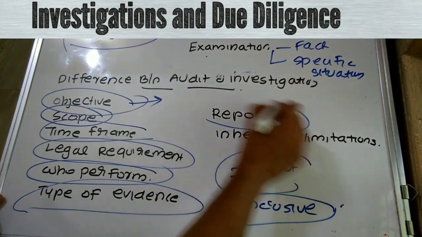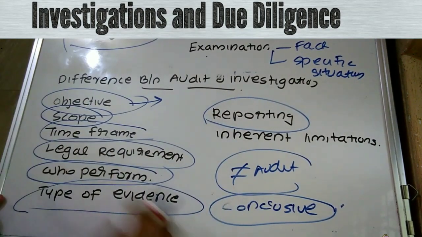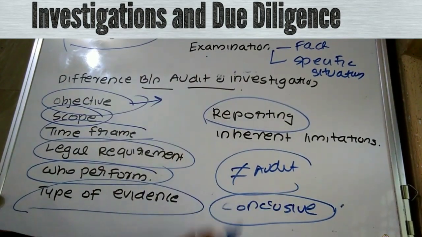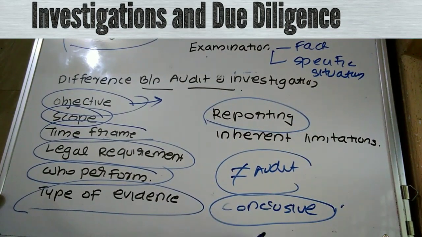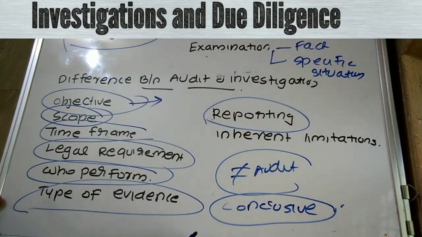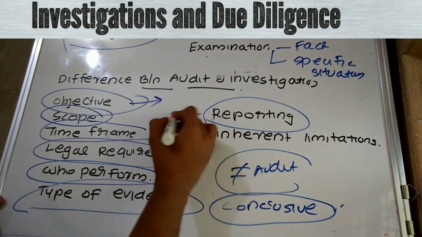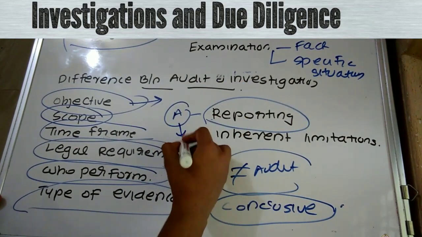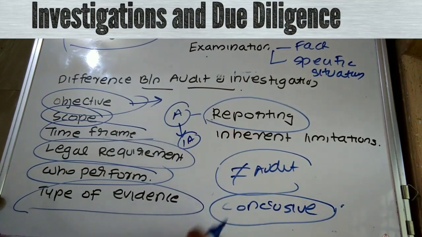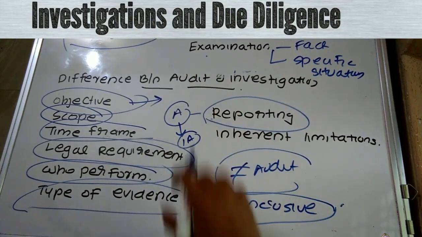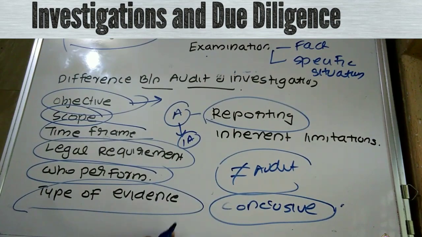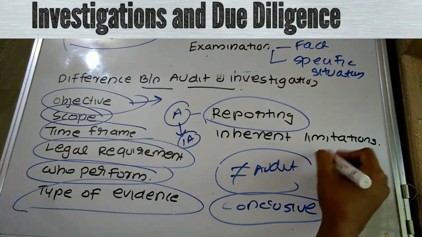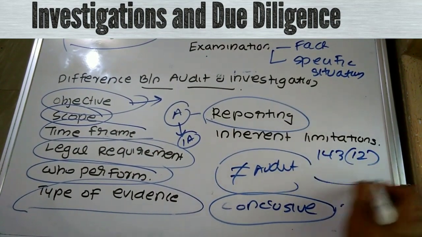Then reporting. To whom shall the report be submitted by the investigating accountant, and to whom by the auditor? In investigation, the report is submitted to the authority who appointed the investigating accountant, or who required the investigating accountant to conduct the investigation. In audit, the report is submitted to the owners, plus 143(12) fraud reporting.